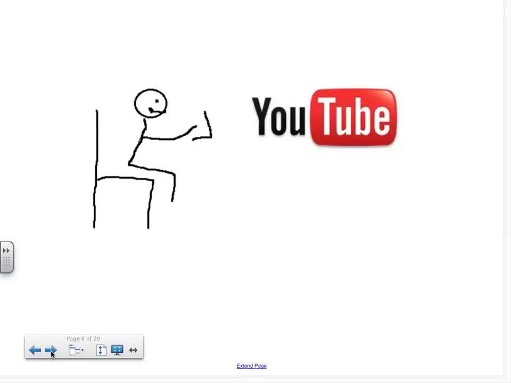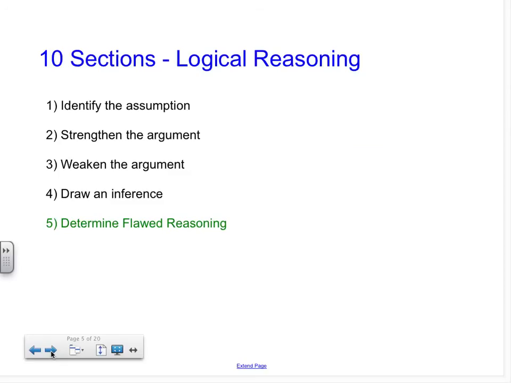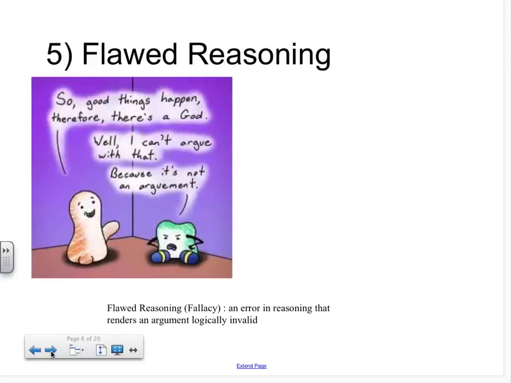Today I will be talking about the 5th section of the Logical Reasoning module on determining flawed reasoning. You may be wondering what flawed reasoning is. Well, here's a brief definition. Flawed reasoning, also known as a fallacy, is an error in reasoning that renders an argument logically invalid.